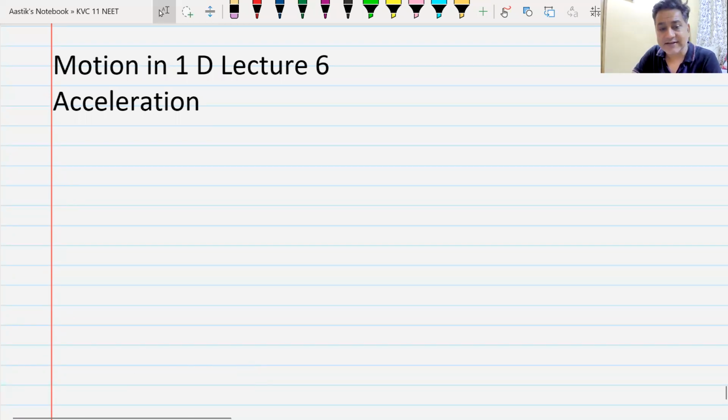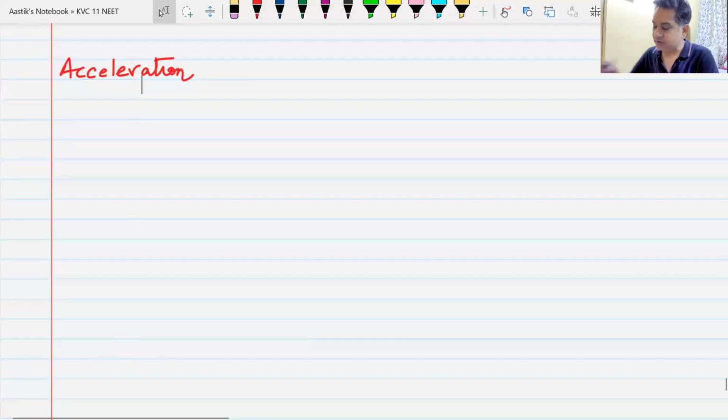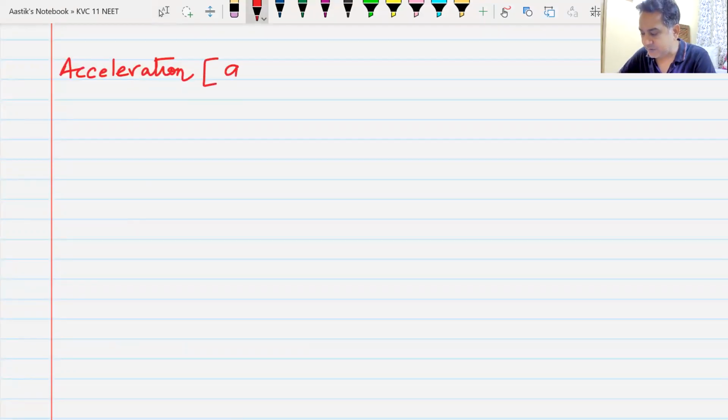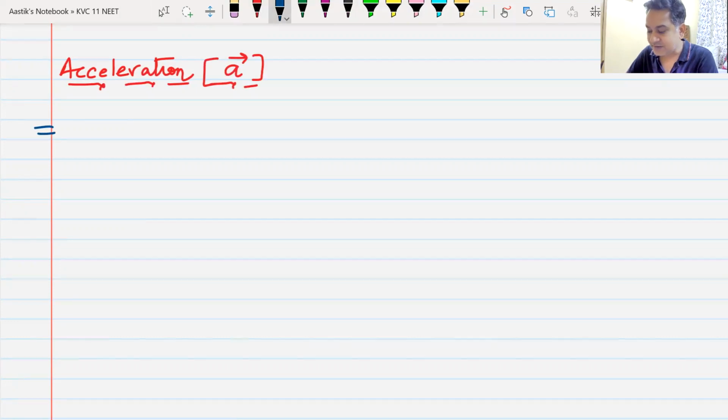Let us now try to introduce the next concept, and the next concept is the concept of acceleration. What do you mean by acceleration is the first question that I'm going to ask. What do you mean by acceleration? That is the heading for today's class. Acceleration, normally denoted by the letter A with a vector sign. That means it is a vector. What is an acceleration? And what does acceleration do?